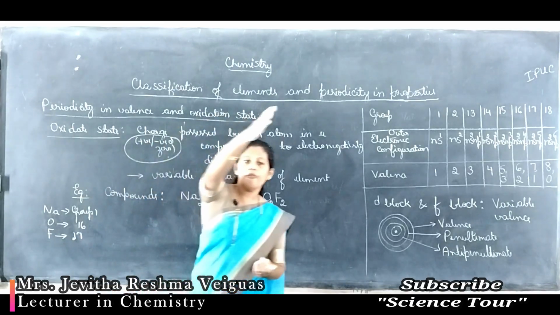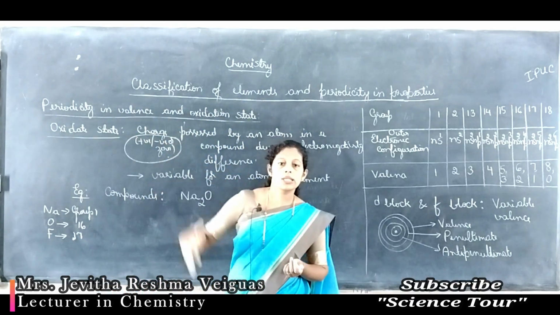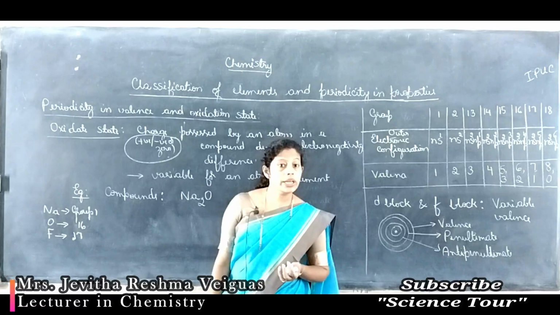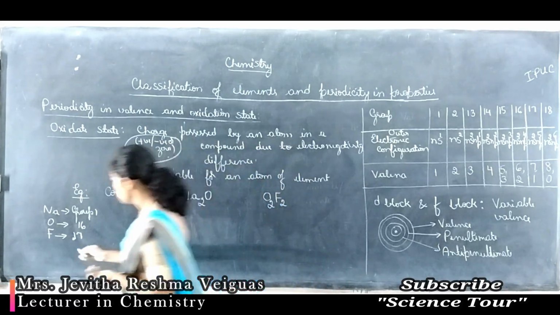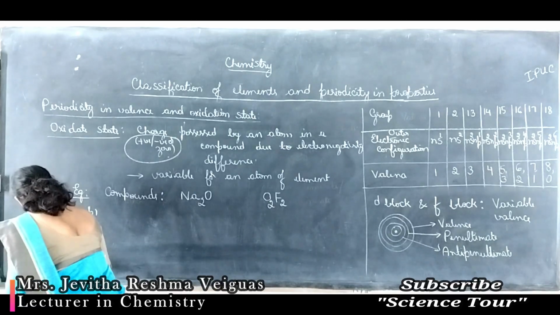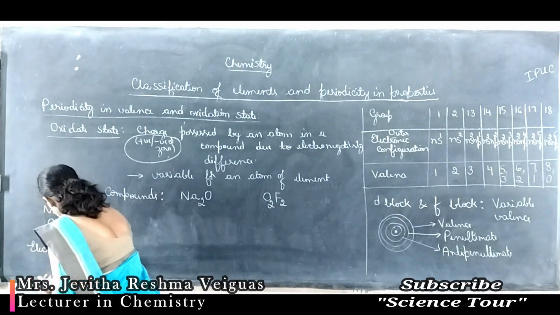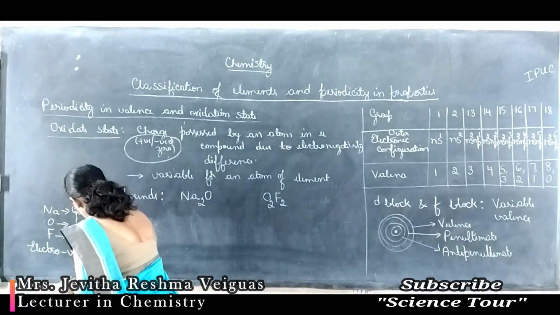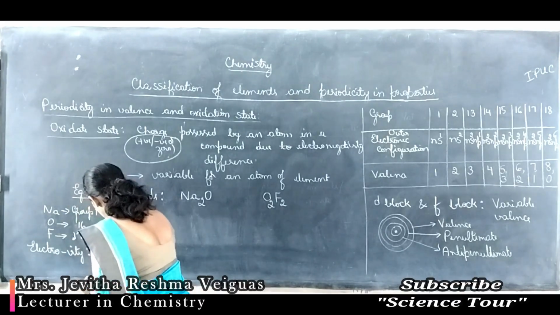Means when we move from group 1 to 17, electronegativity increases. So if I consider electronegativity of these elements, among these fluorine is more electronegative than oxygen, and oxygen more than sodium.